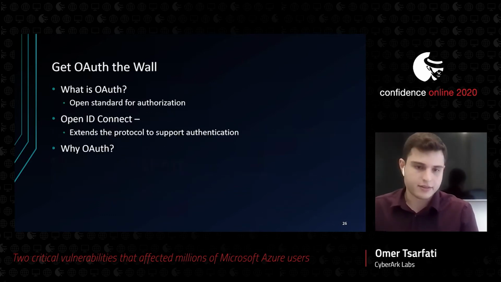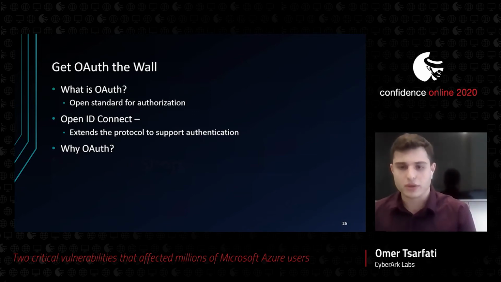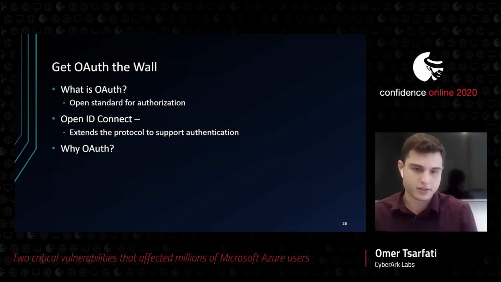So what is OAuth? Let's answer this question first. OAuth is an open standard for authorization, which sometimes gets mixed up with its extension, OIDC, which is OpenID Connect, which extends the protocol to also support authentication. OAuth supports authorization, and OIDC extends it to also support authentication. So in short, OAuth is used to delegate permission to the user's account to first and third party applications.